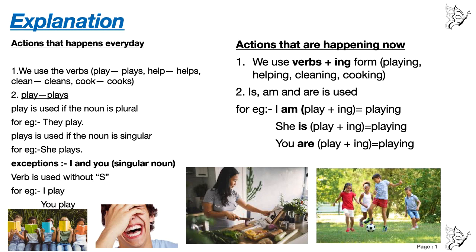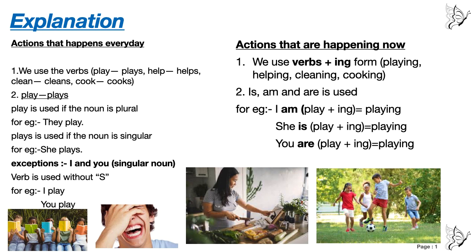Wherever you use the ing form of verb, that means playing, sleeping, cooking, cleaning, helping, then you are going to use am, is and are. Am is only used with I. Don't forget that. You cannot write she am, he am, they am. Am is fixed with I every time. Understood? With you also, you have to use are.